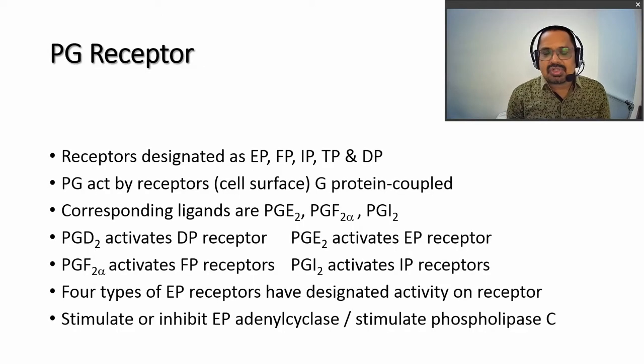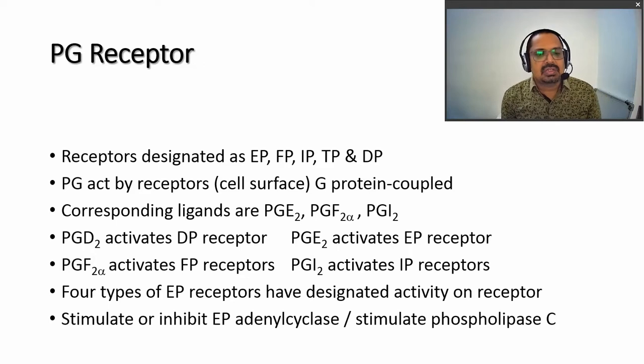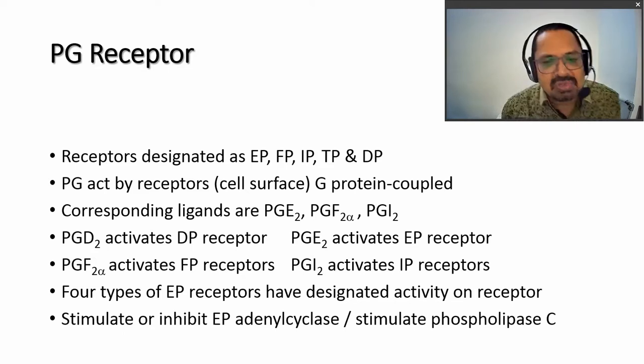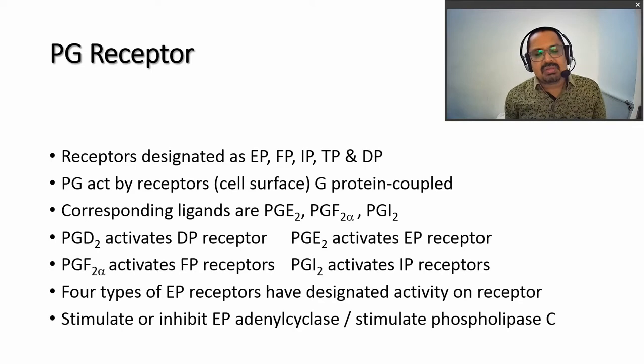As far as prostaglandin receptors are concerned, there are different types of receptors for the prostaglandins. They are termed EP, FP, IP, TP and DP. These receptors are G protein-coupled receptors present on the cell surface.